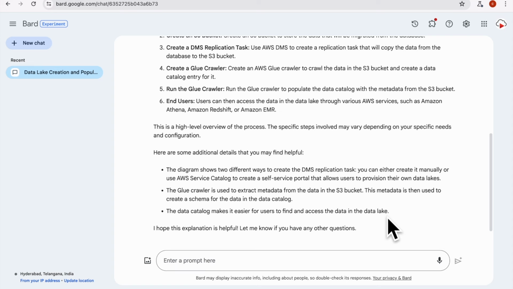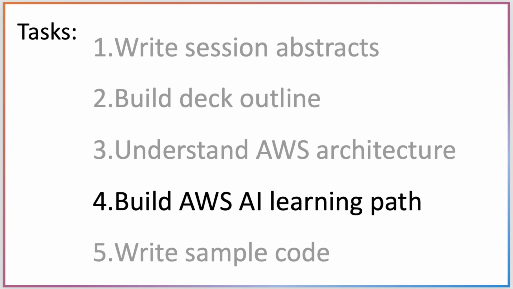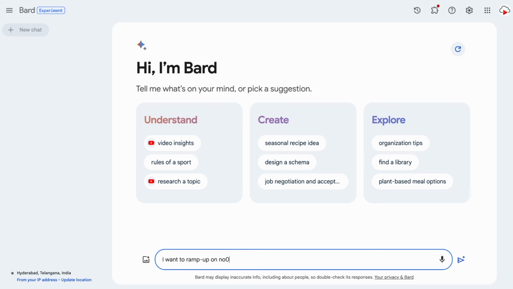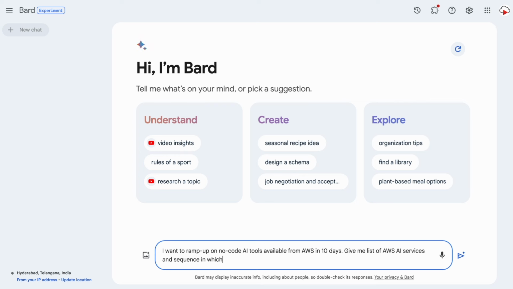I also tried a few more diagrams and got good results for some of them. As part of my job, I learned a lot of new tech and also taught the same to others. Let's see if Bard can help craft a ramp-up plan around no-code AWS AI services.